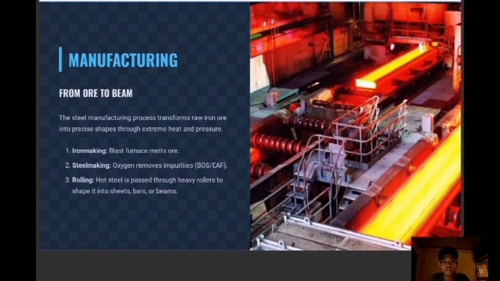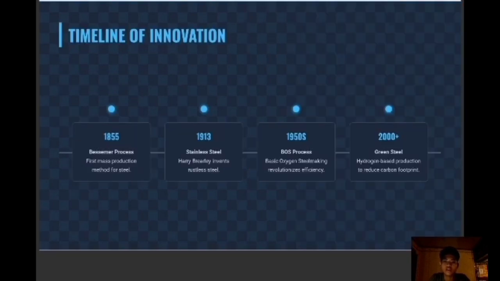The process involves three primary stages. First, iron making, where raw iron ore is melted in a blast furnace. Second, steel making, where oxygen is injected, either via basic oxygen steel making or an electric arc furnace, to remove impurities and precisely control the alloy content. Finally, rolling, where the hot, finished steel is passed through heavy rollers to shape it into usable sheets, bars, or structural beams we see on construction sites.